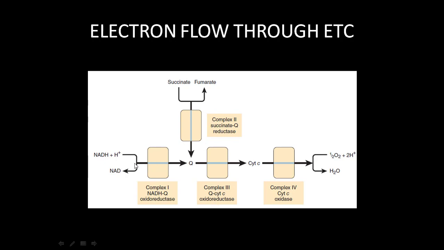The electrons from complex 1 will go to Q, and electrons from complex 2 will be donated to Q. Now from Q, they will be transferred to cytochrome C via complex 3. Now this cytochrome C will transfer electrons to complex 4, and ultimately they will be handed over to oxygen, which will get converted to water. So this is the entire process.